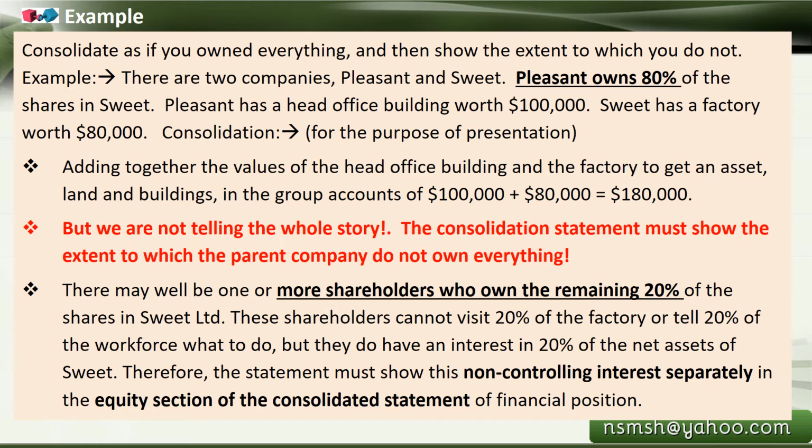So as the parent company, though you own only 80% of the shareholding, you have to fully manage that company, 100%.